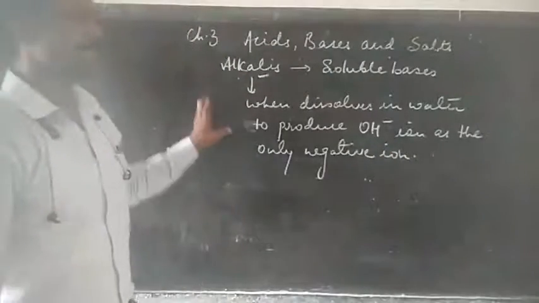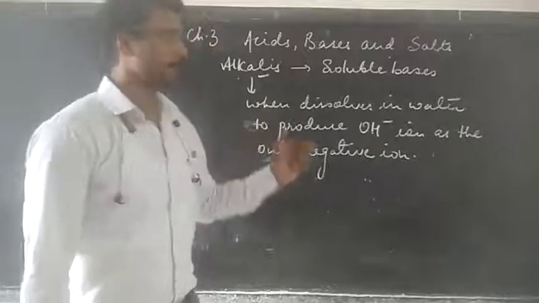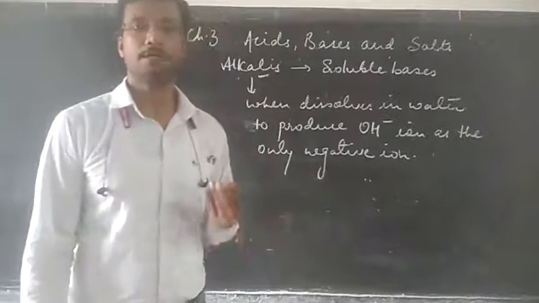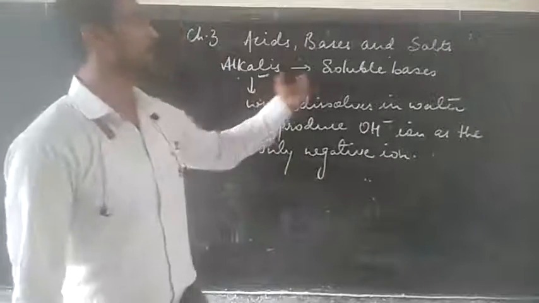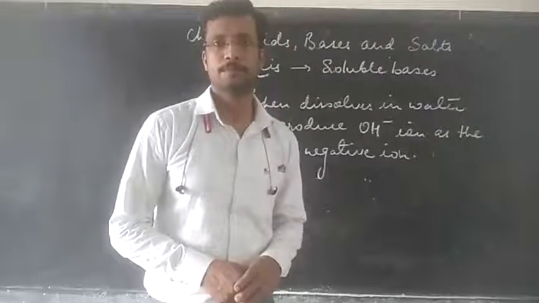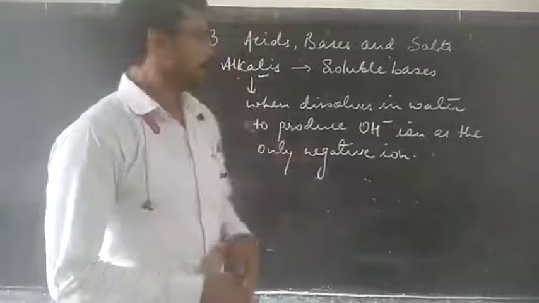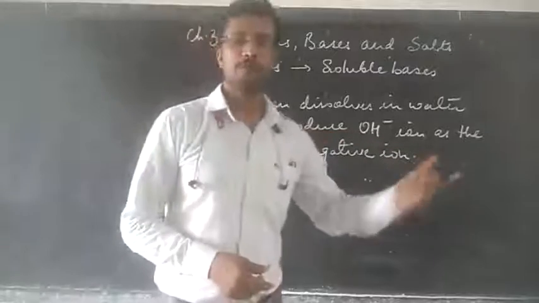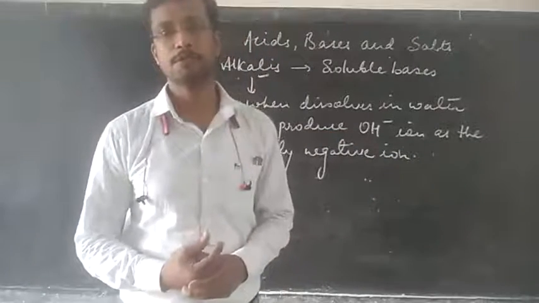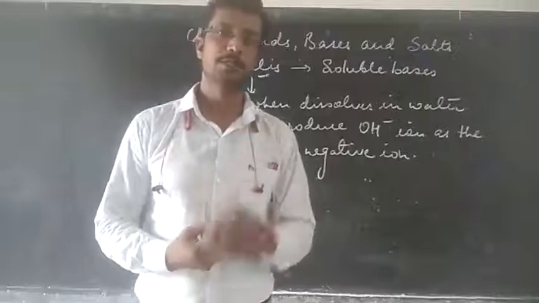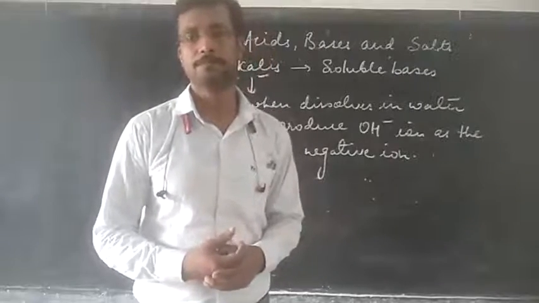So all those bases which satisfy this definition can be termed as alkalis. And you should also know they are the soluble bases, and since they produce hydroxyl ion in their aqueous solution, these bases must contain hydroxyl ion in them.